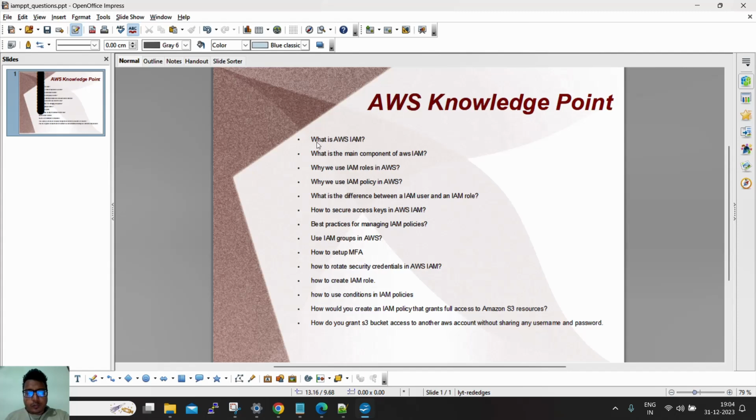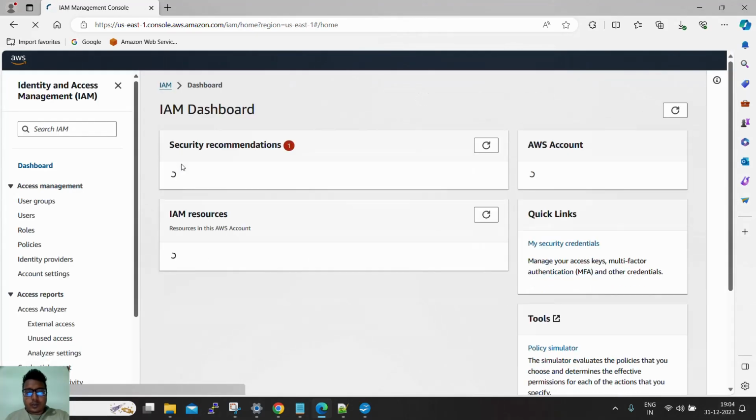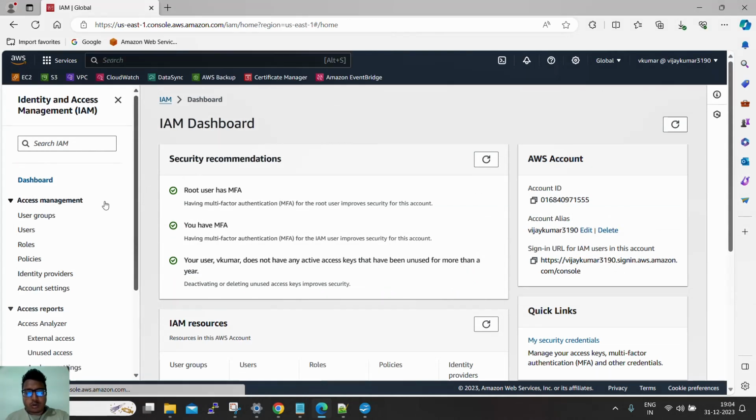So what is AWS IAM? AWS IAM is an AWS resource which helps to manage all the users and authentication in the environment of this AWS account. Here we can create users, policies and roles.